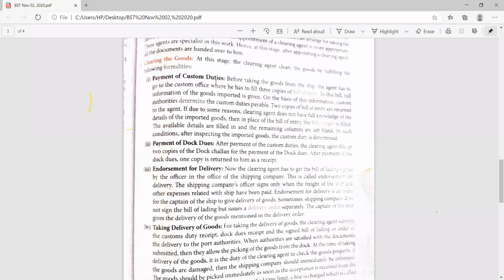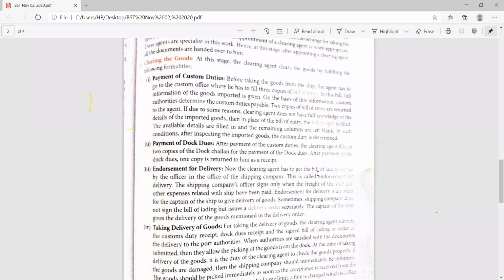So how are the goods cleared from the port? By first making the payment of the custom duties, then the payment of the dock charges is to be done, and the endorsement for the delivery. When the clearing agent gets the bill of lading, the bill of lading should be very clear to you, as a short question as well.